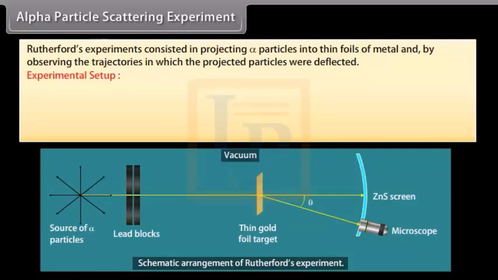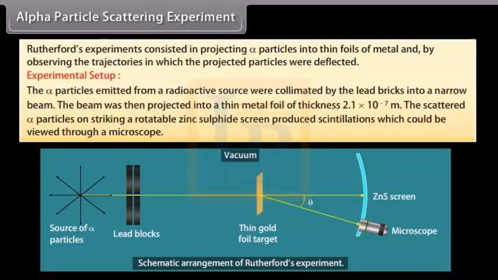Experimental setup. The alpha particles emitted from a radioactive source were collimated by the lead bricks into a narrow beam. The beam was then projected into a thin metal foil of thickness 2.1 × 10^-7 meter. The scattered alpha particles, on striking a rotatable zinc sulfide screen, produced scintillations which could be viewed through a microscope.